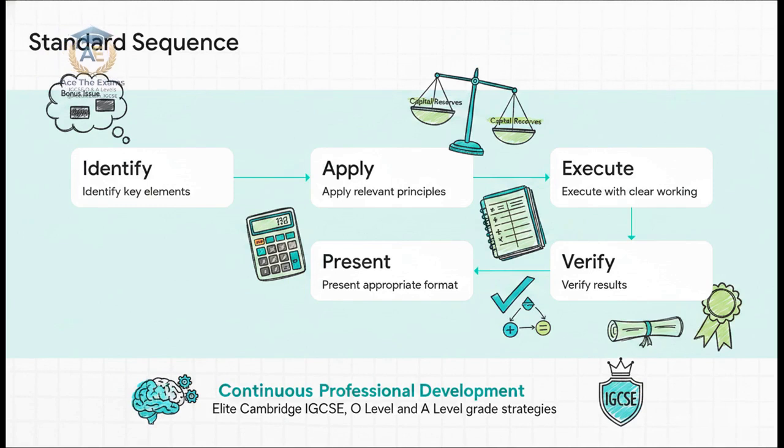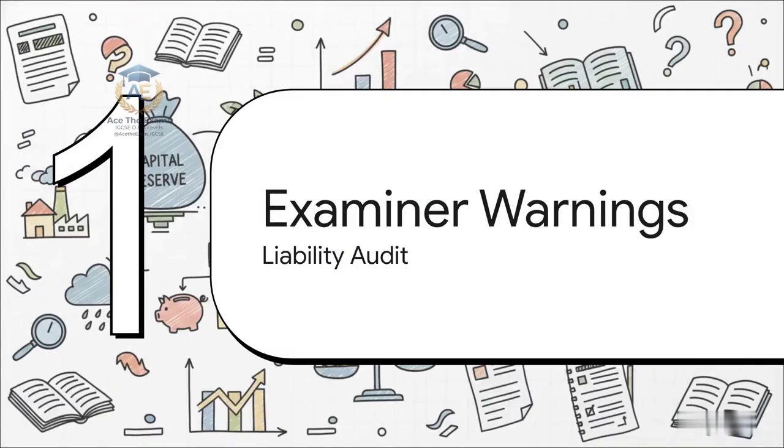And finally, Step 5. Present in the appropriate format using strict corporate terminology. Do not ever write "the extra share money" on a Cambridge exam paper. It is the share premium. Period. Section 4. Liability Audit: Examiner Warnings. Let's scan for vulnerabilities.